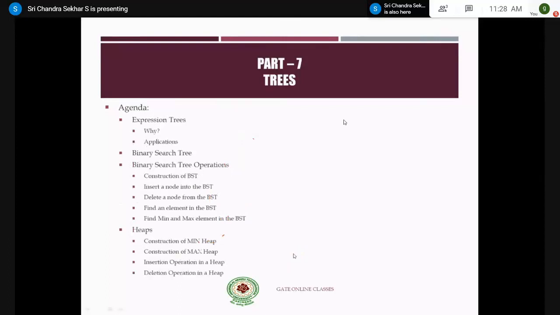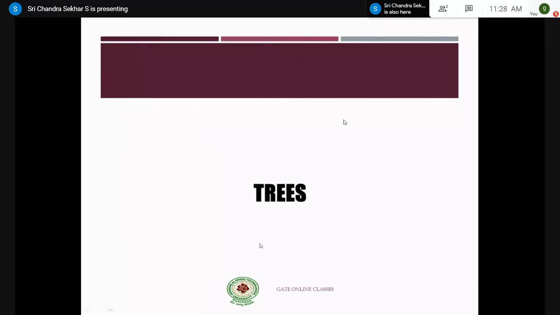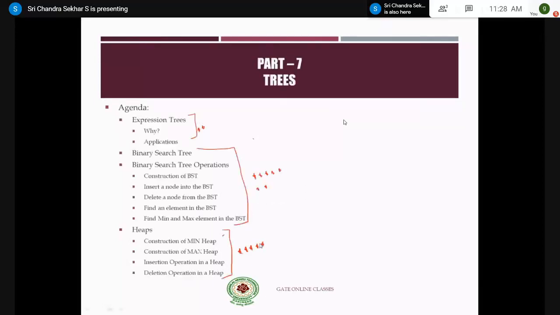And coming to expression trees, this is also one of the important topics. You may be asked simple questions on these expression trees. And the next one, binary search tree. Binary search tree, very important concept. And the next concept, heaps. This is also very important, right? And if time permits, I will also discuss the balanced tree concept, and the two, only AVL trees, right? So these are the topics we are going to discuss.